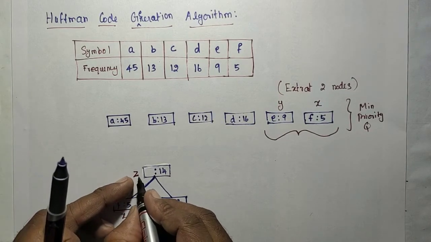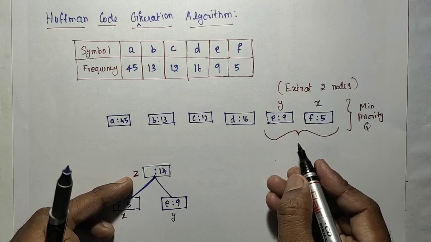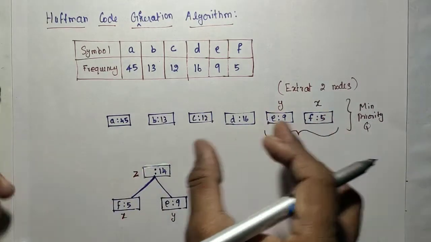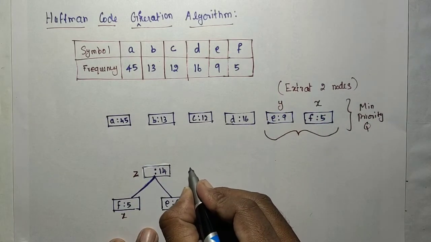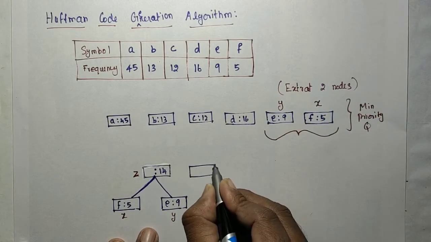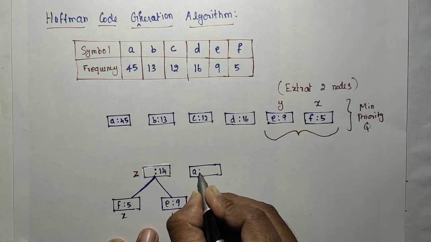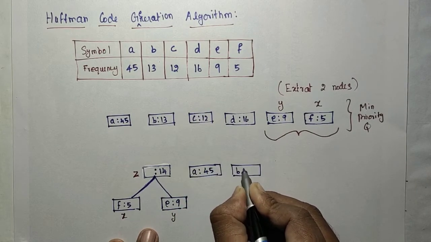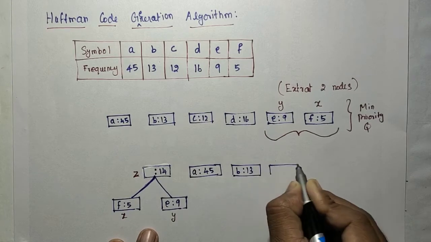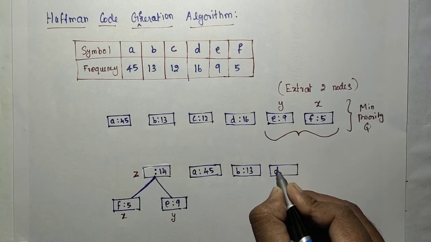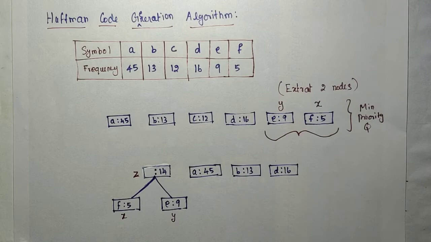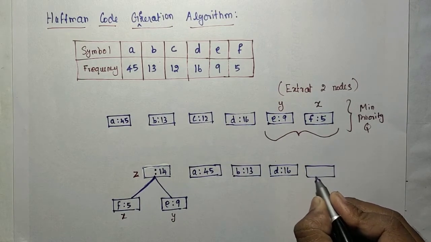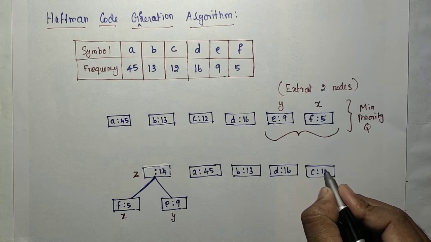Then insert that Z into the min priority queue. Already those two are extracted, so now in that queue the elements are A with 45, B with 13, D with 16, and C with 12.